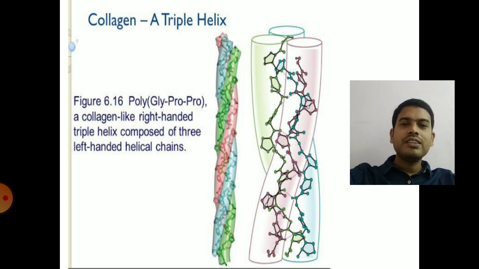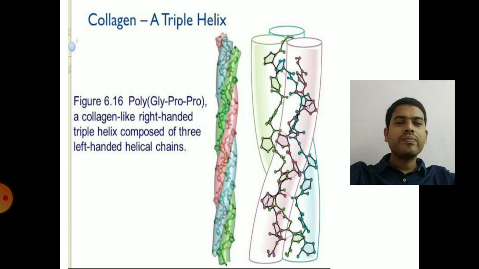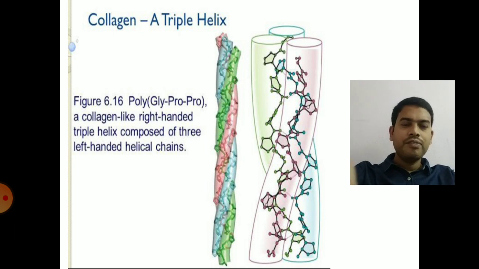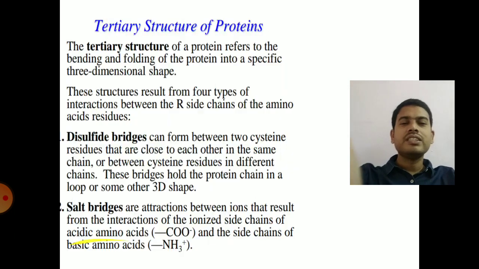So that is collagen triple helix. So these are the three secondary structures: alpha helix, beta pleated sheet and collagen triple helix, which are stabilized by inter and intramolecular hydrogen bonds.